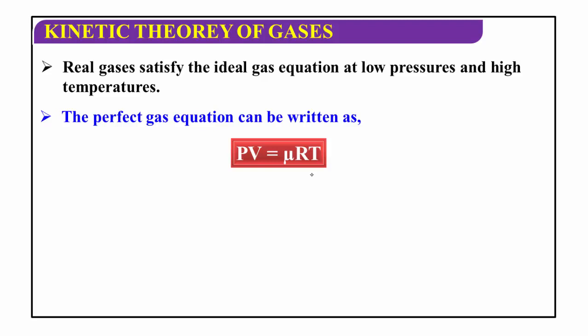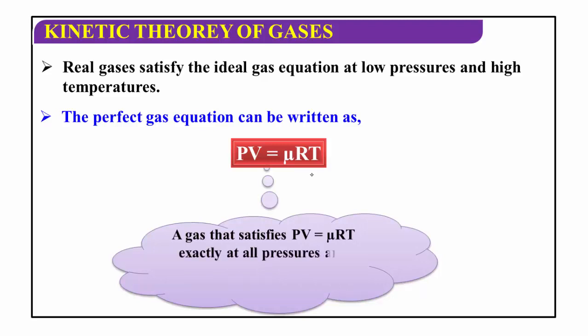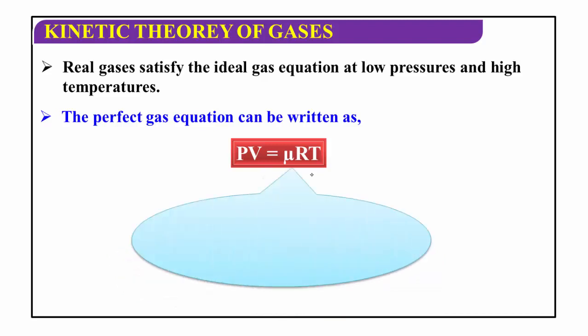The perfect gas equation PV is equal to μRT, or it can also be written as PV is equal to nRT. A gas which satisfies PV equal to μRT exactly at all pressures and temperatures is defined as an ideal gas. Or the gas which obeys the gas laws is called an ideal gas.